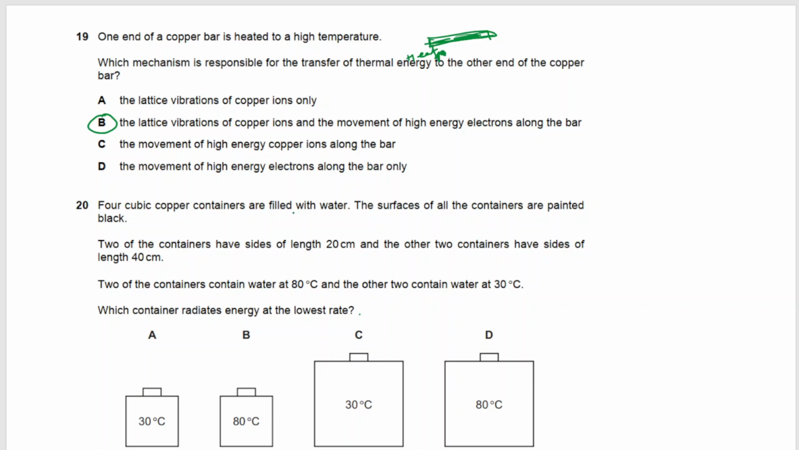Four cubic copper containers are filled with water. The surfaces of all the containers are painted black. So all are the same, all are painted black. Two of the containers have side length 20 centimeters, and these have side length of 40 centimeters each. Two of the containers contain water at 80, you can see this and this are at 80, and these are at 30. Which container radiates energy at the lowest rate? Lowest, so we have to have less energy and less length. Less energy, less length, I can say A. The correct answer is A.